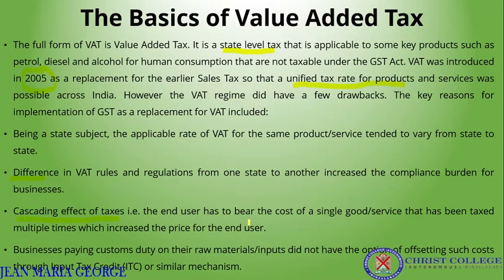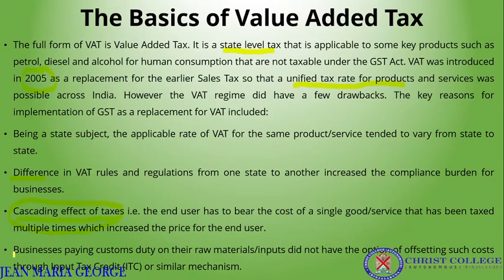Since the time of its production, it has been taxed at different levels, and the final consumer has to pay the price of the product including all these taxes, and that will obviously increase the price of the final product. That was the major limitation of value added tax: multiple levels of taxation, or the particular product being taxed multiple times. At each level of its production, tax is applicable, and it is included in the final price of that product, which is a very heavy burden on the final user.